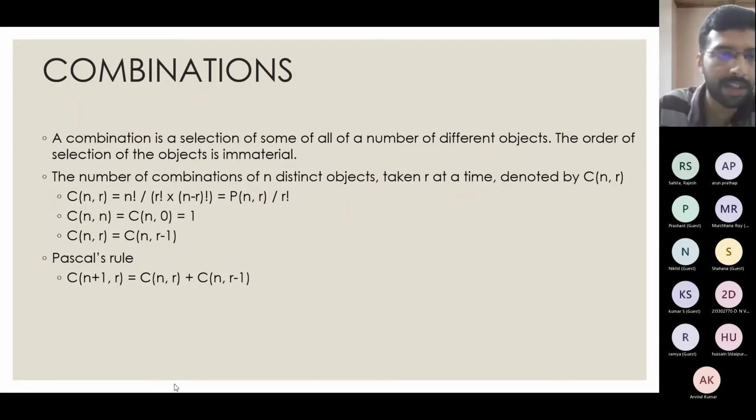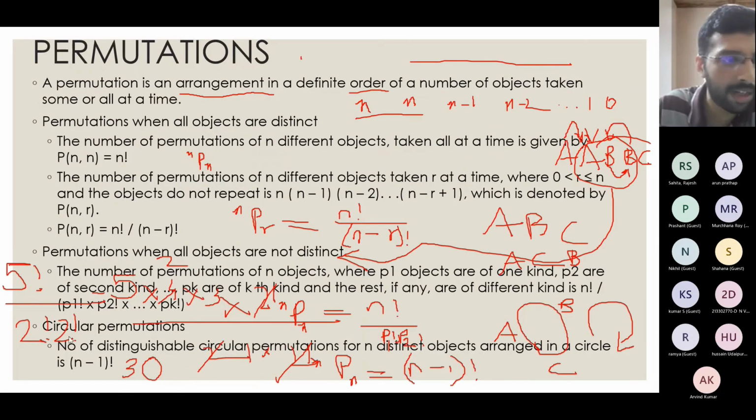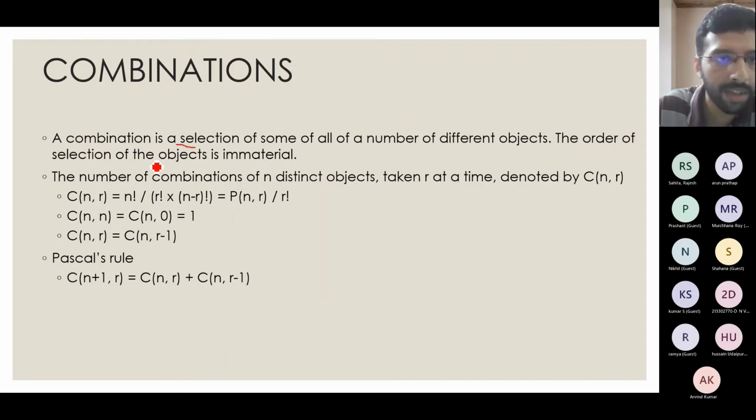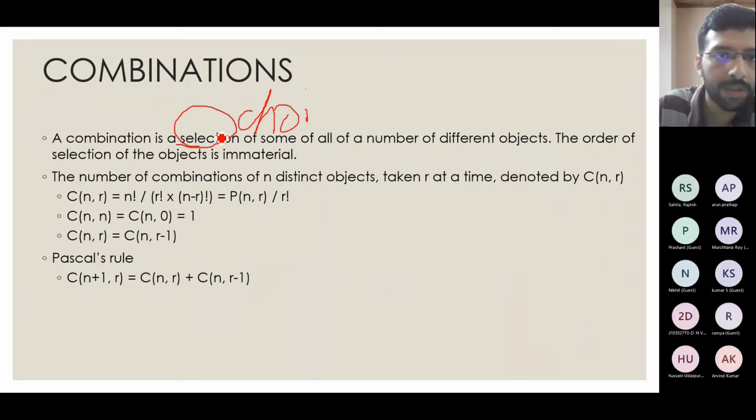The next thing that we consider is what is called combinations. As you can see in the previous topic, I told you to keep arrangement and order in mind. These two are the important keys in permutation. Similar to that, when you come to combination, what comes is selection or choice. If we have questions like select something or choose something, then that will mostly be a combination question. And the order of selection of objects is immaterial.